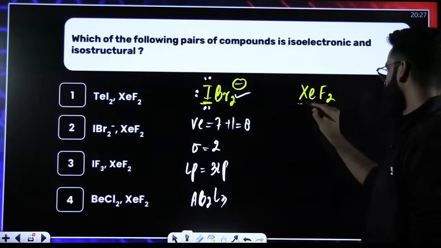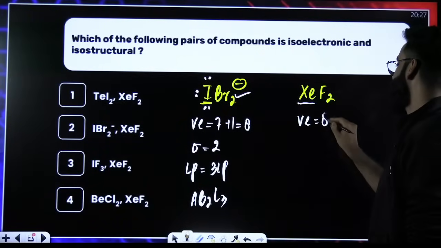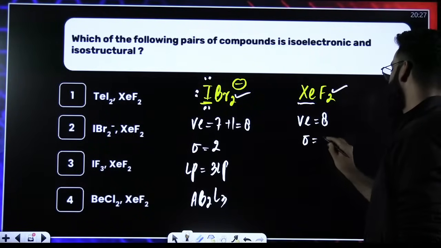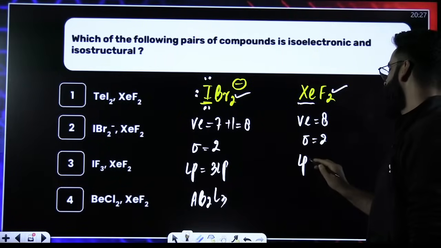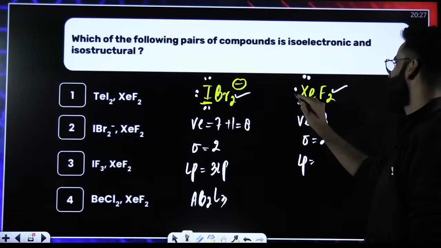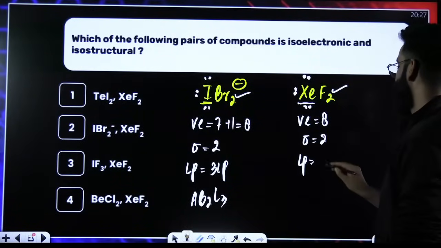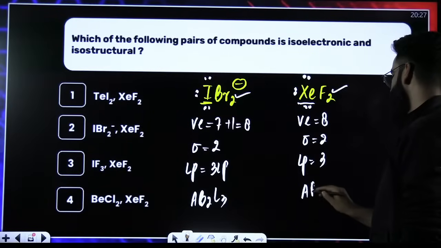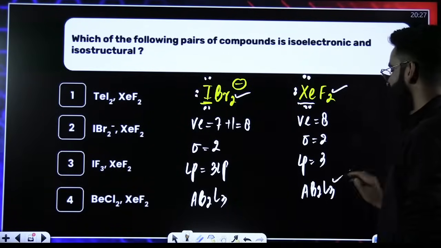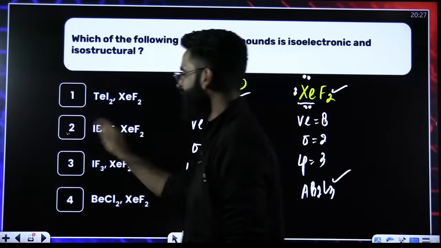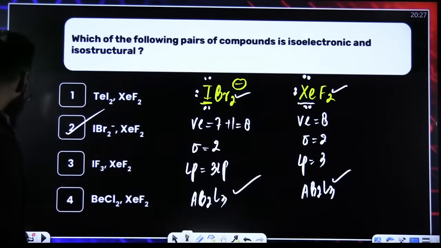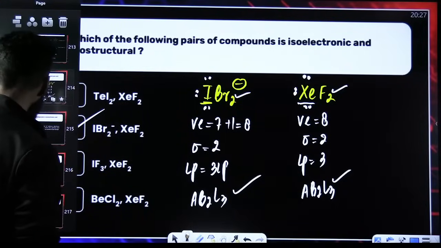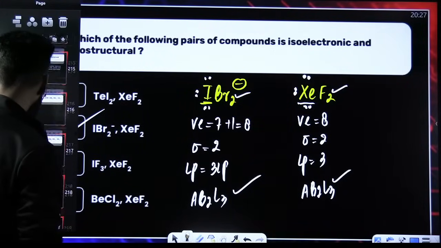AB2L3. If you talk about xenon, its valence electrons are 8. Surrounding atoms are 2, that means sigma bonds are 2. Out of 8 valence electrons, 2 have been used, so there are 6 left on xenon in the form of 3 lone pairs. So the type of the molecule is again AB2L3. If the type is same, these two are absolutely going to be isostructural. Correct, people?